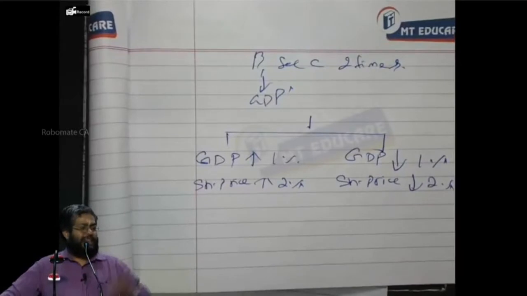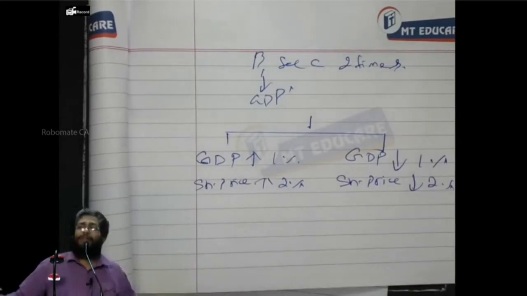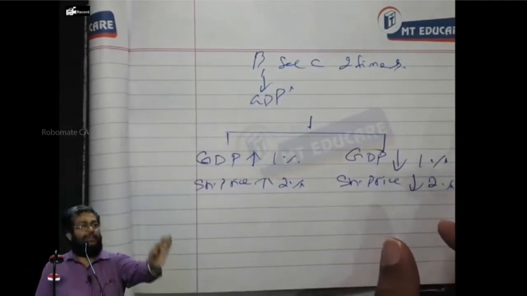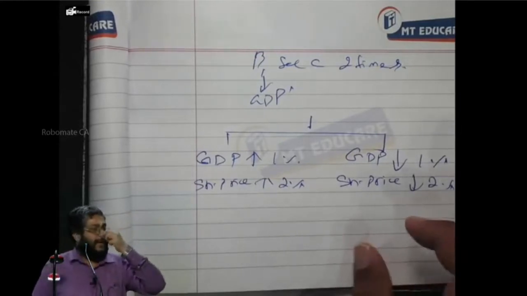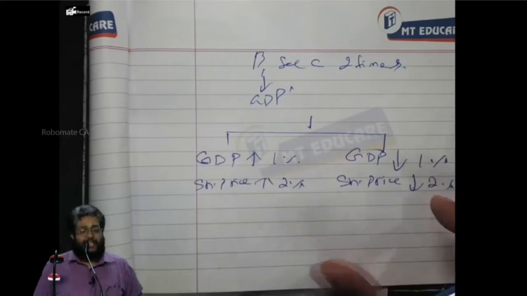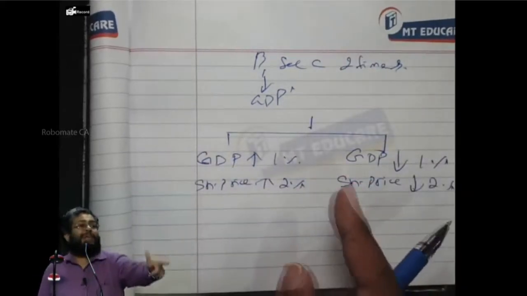As an investor, suppose I buy security C. When GDP increases, am I happy or unhappy? I am a purchaser of security C today, and when the GDP increases, my share price increases. I can sell at a higher price and book a profit.